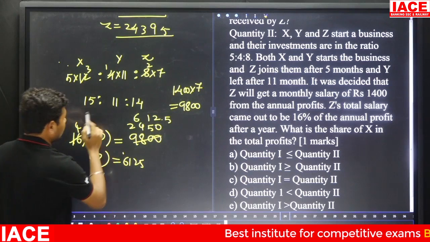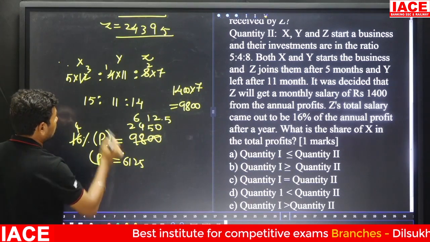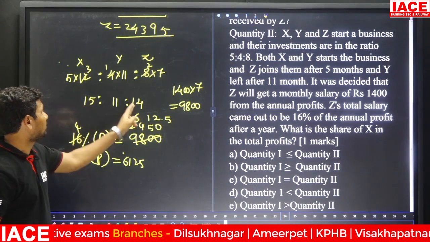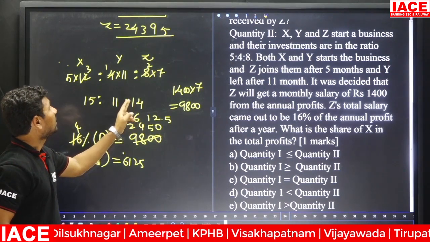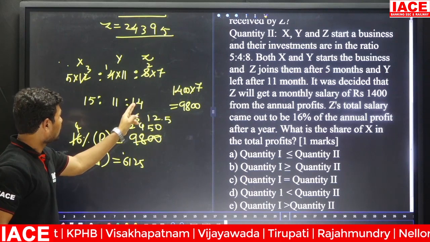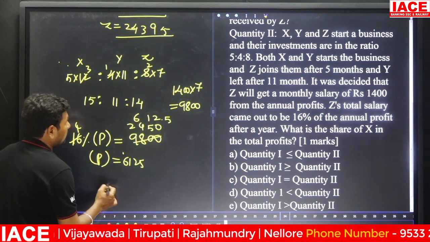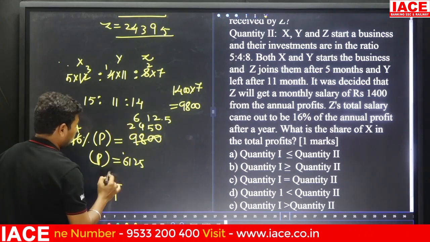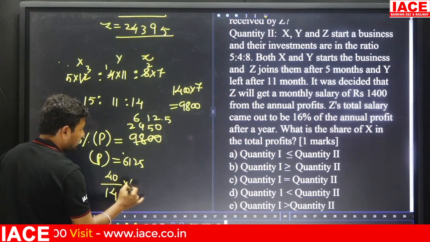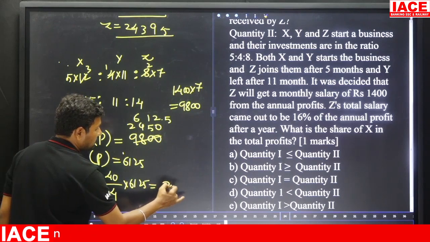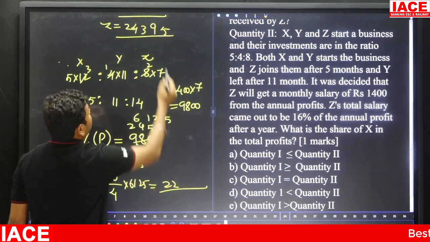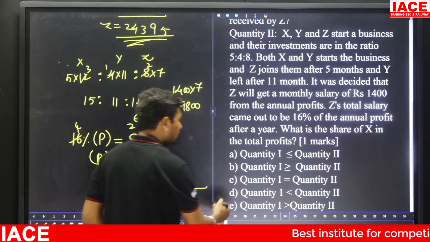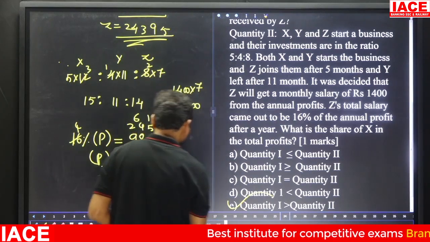What is the share of X? X value is required. 14 parts is equal to 6125. 15 parts is equal to how much? And total is how much? 15 plus 14 is equal to here, that is 39, 39 plus 11, 40. Here 14 part is given, we need to calculate for how many parts? Here then 40 parts, 40 by 14 into 6125. If you simplify this, you will get 20,000 change. Here the 20,000 change, it is the 24,000 change. Then which is bigger? Quantity 1 is bigger than quantity 2, then option E is correct.